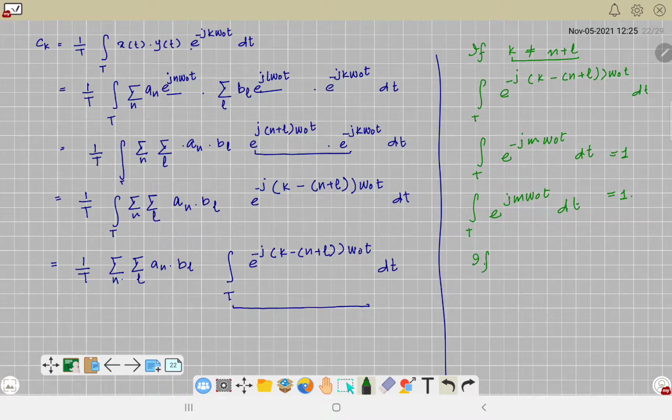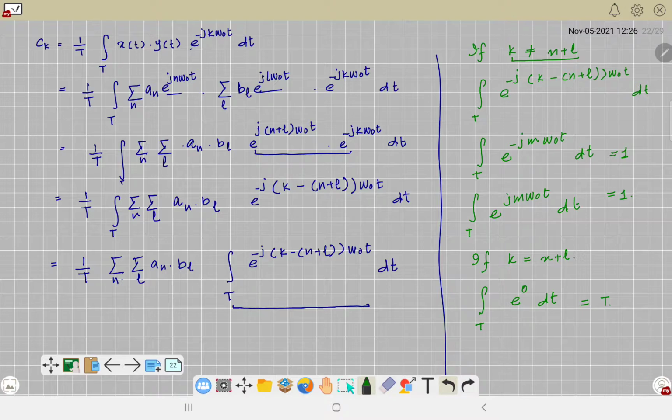Now if k is equivalent to n plus l, then your exponential will be e raised to the power 0 dt, which means when you integrate this dt, it will be simply T. Fine.